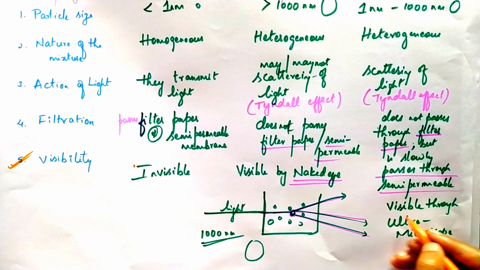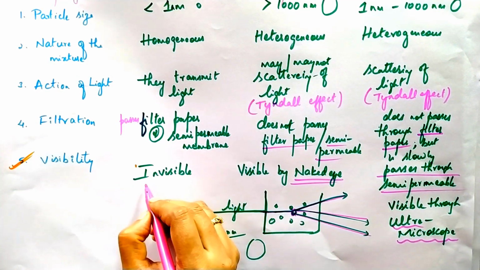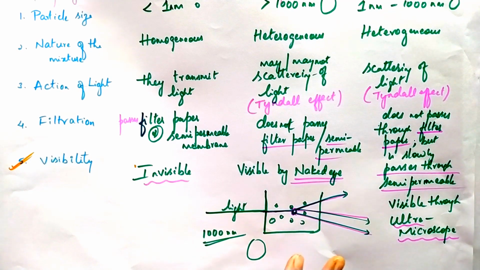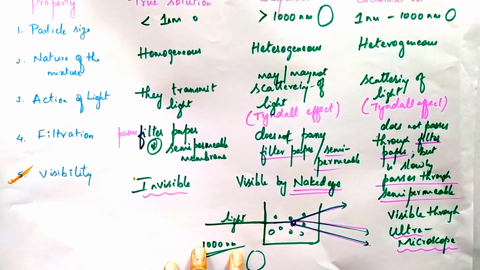This is the last point, visibility. These are the 5 differences between true solution, suspension and colloidal solution. I hope you all understood this concept, true solution, suspension and colloids. Next, let us move on to the classification of colloids.